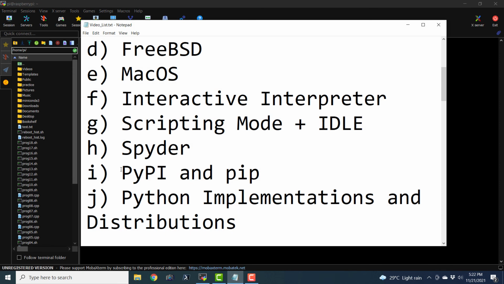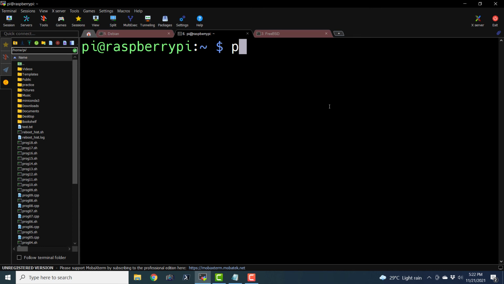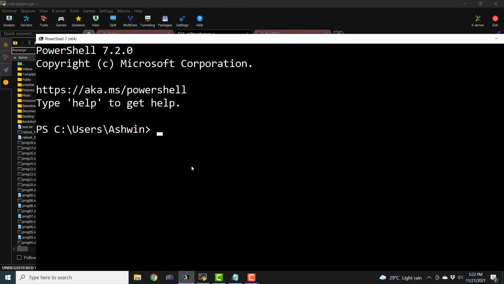Now the next thing is Python package index and PIP. So basically this PIP is a command. So I can type in pip3 --version. So pip3 refers to the PIP's version for Python 3. And it actually works same in all the operating systems where we have installed it. So in some operating systems, we had to install it manually. We have seen that in the list. And I can just type in and say pip3 --version.